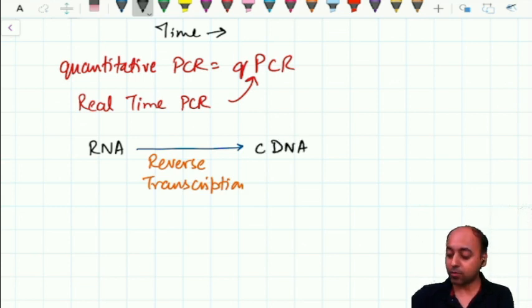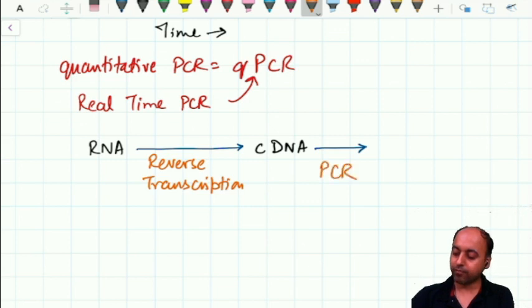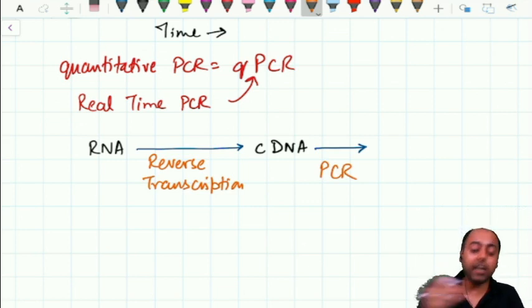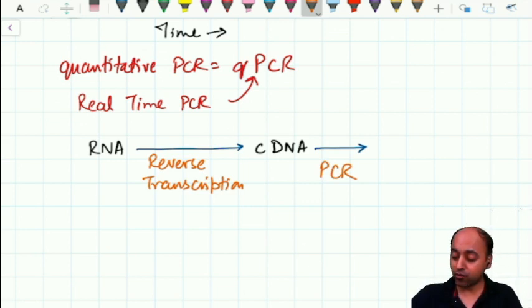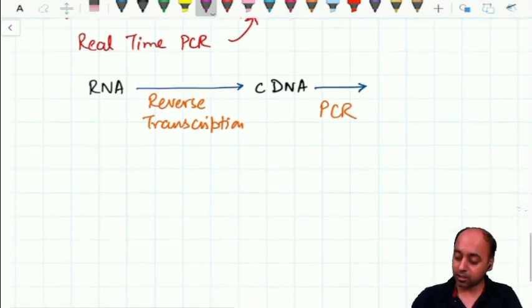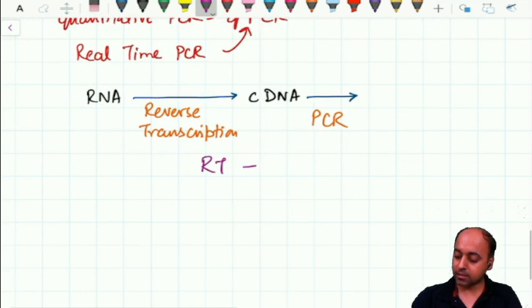Once you have this complementary DNA, then you perform the PCR. So when the starting material is RNA, you first have to perform the reverse transcription and then you have to perform the PCR. This is known as RT-PCR.